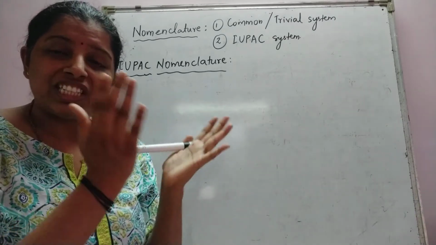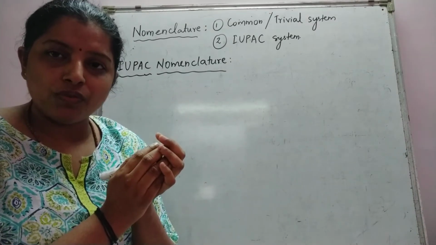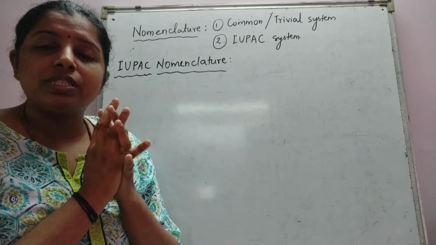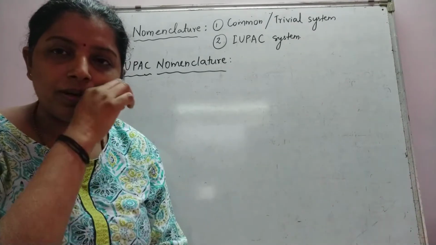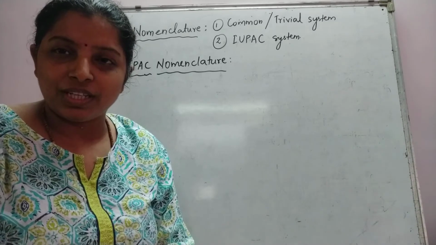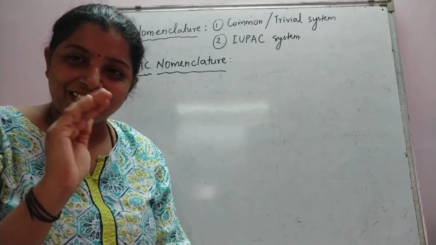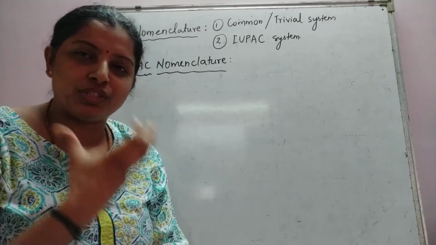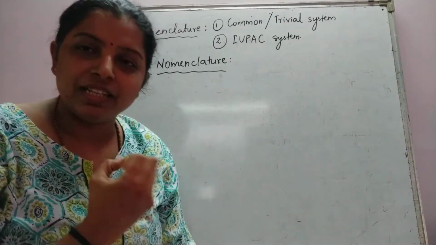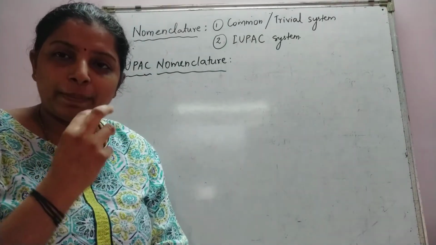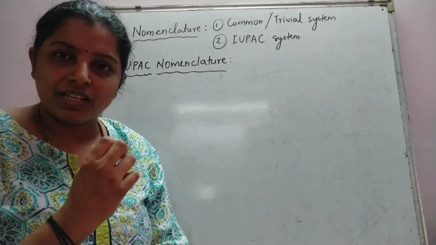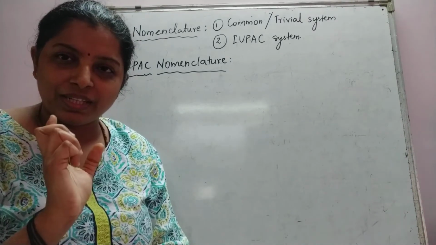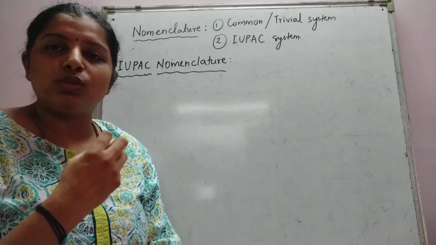There was an international union of some people who were studying chemistry. The people who study chemistry are called chemists. Yes, you can relate this to a chemist from where you buy medicines, who have knowledge of chemistry. But the ones that we buy drugs from are more correctly called pharmacists. So chemists are the people who study chemistry.